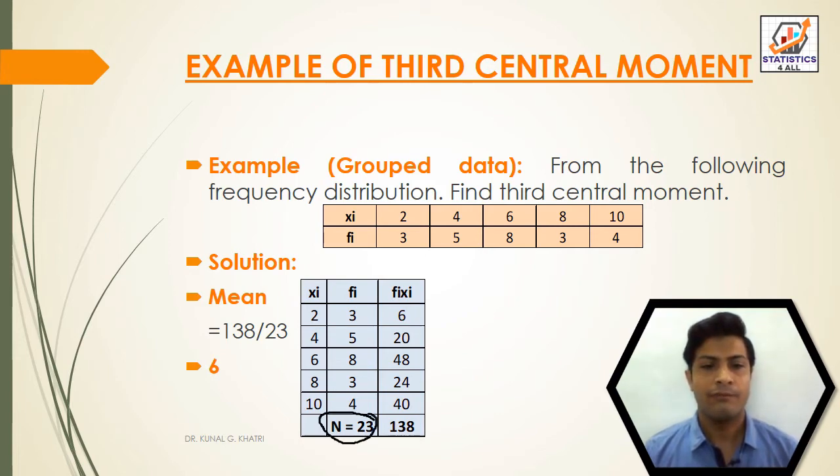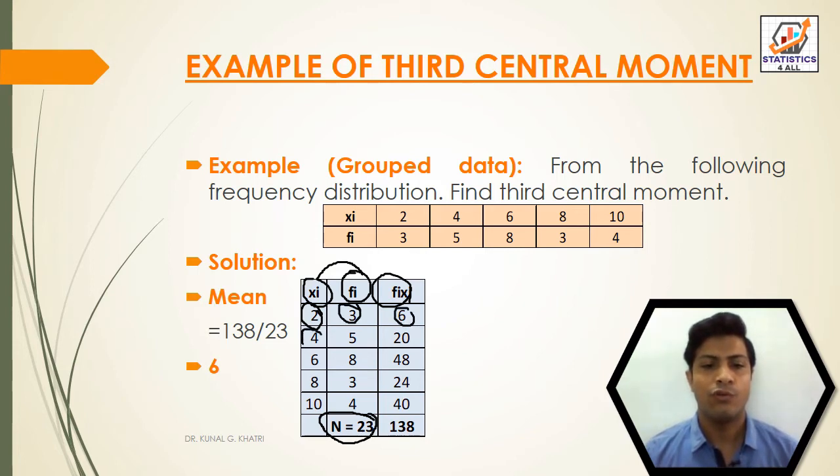So first of all, you have to find the mean. Your mean formula will be sigma fi into xi divided by n. So first of all, you have to find fi into xi, that is this one into this one. Here 2 3s are 6.